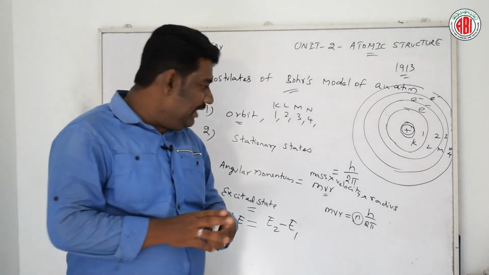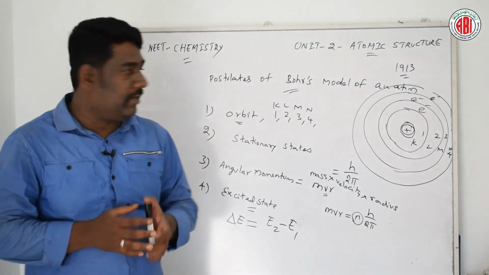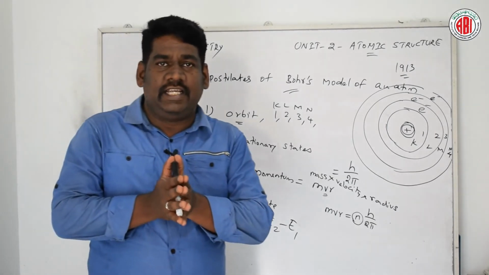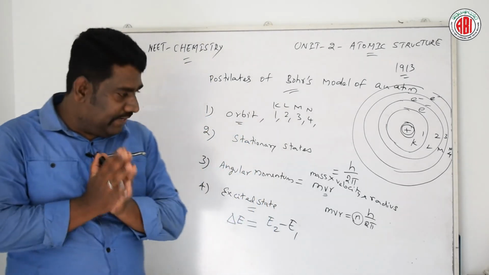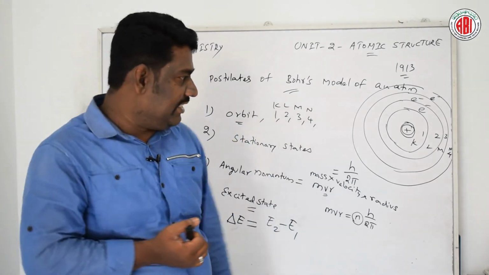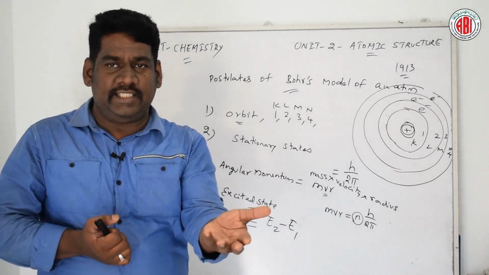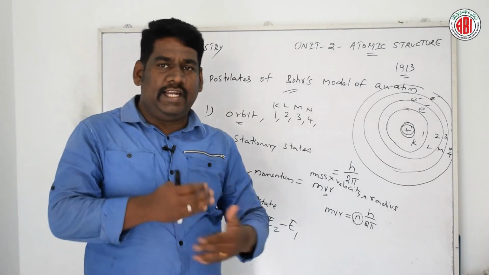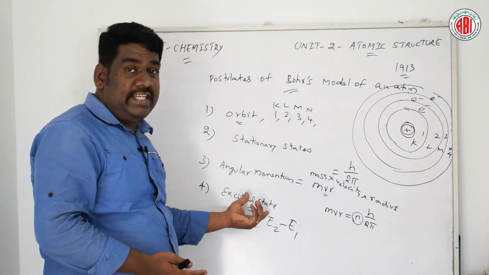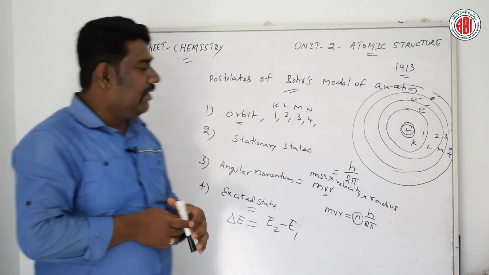This postulate describes how energy is emitted or absorbed whenever the electron jumps from one energy level to another, either from a higher to a lower energy level, or from a lower to a higher one. Based on that, the excited state is created.